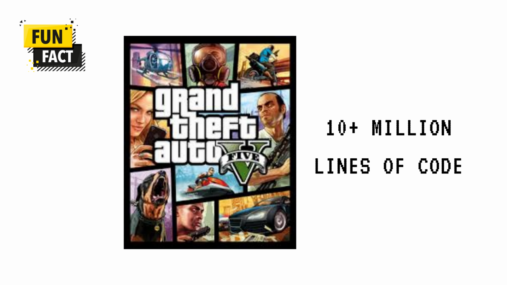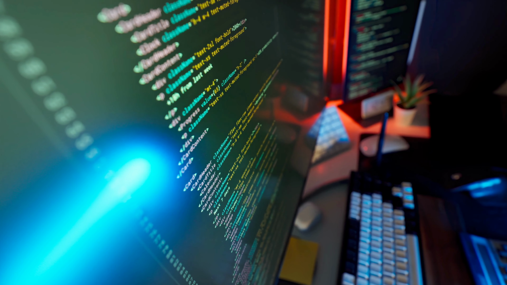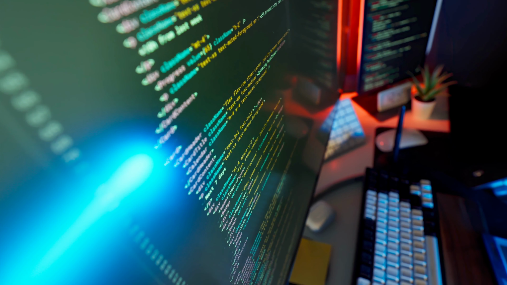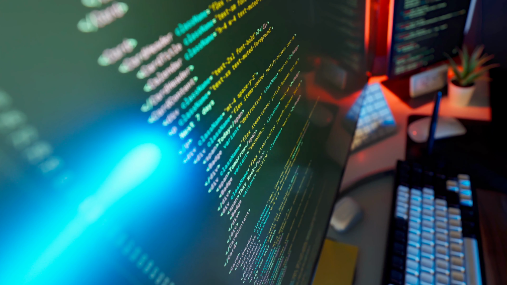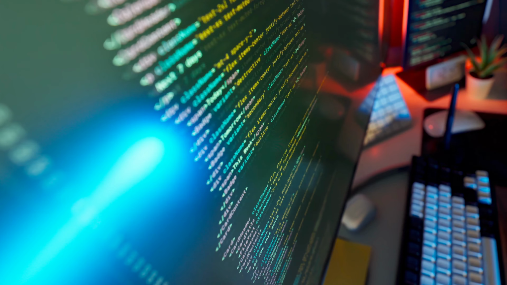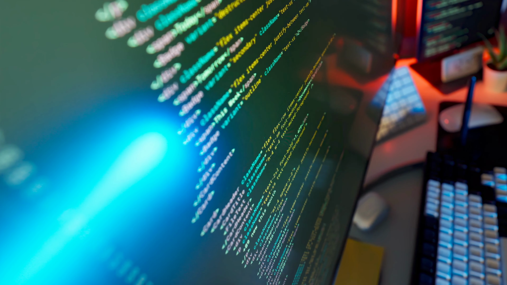Isn't that interesting? Games are built through code, systems, and collaboration, combine graphics, physics, AI, and networking, and represent one of the most advanced forms of software engineering.